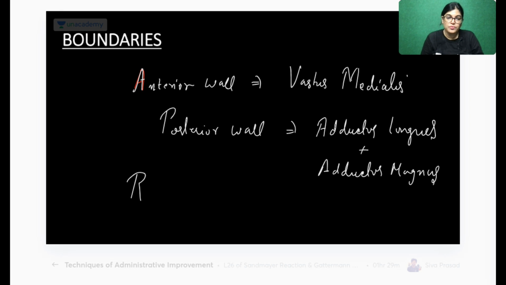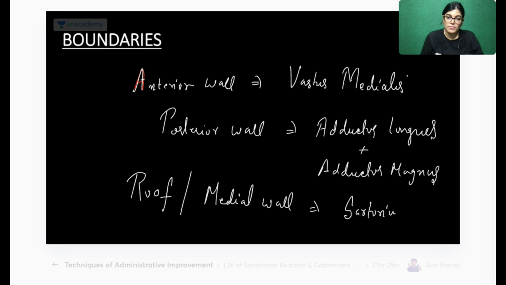And the roof of the adductor canal, or the medial wall of the adductor canal, is formed by the sartorius muscle. So this is the details of the boundaries of the adductor canal, everyone.